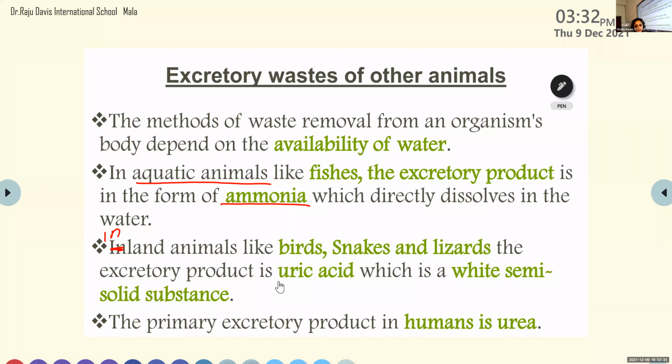Have you ever observed it? Yes, ma'am. Those who have not seen it, from today onwards try to observe it. That white semi-solid substance is known as uric acid. So uric acid is the major excretory product in birds, lizards, and others.